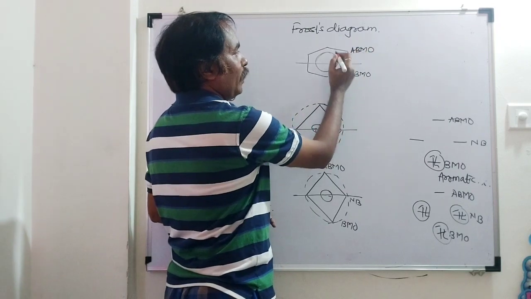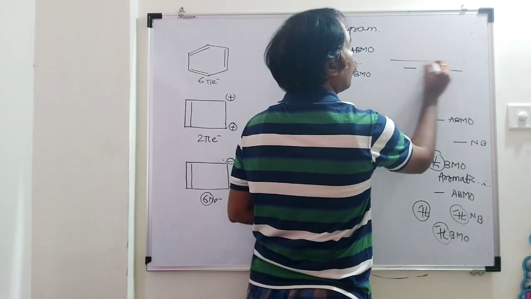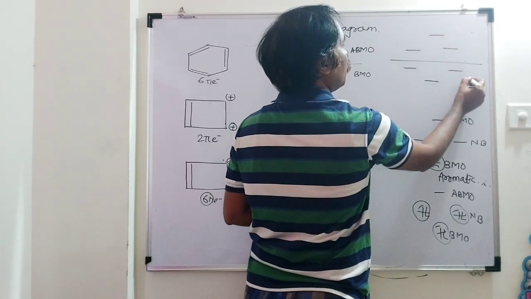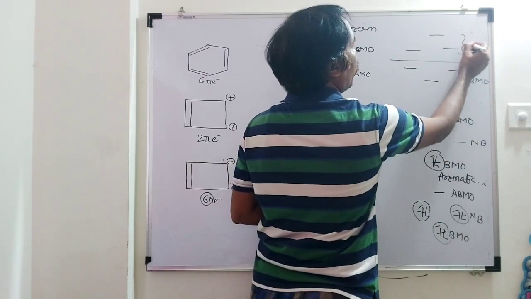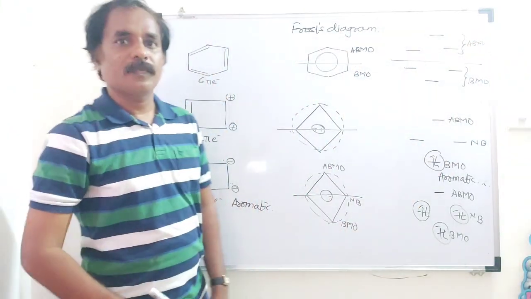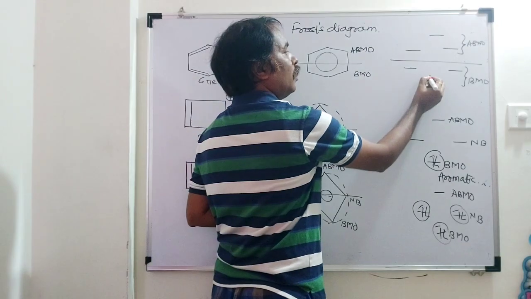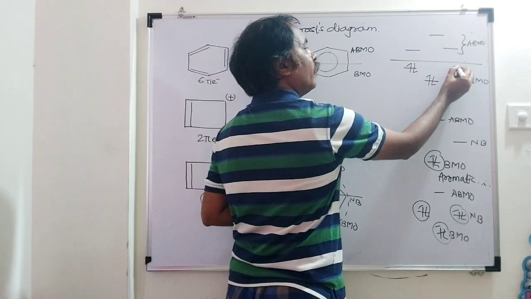3 below and 3 above. 1, 2, 3. Here 1, 2 and 3. This is part of the BMO, and these 3 are part of the anti-bonding molecular orbital. Total number of pi electrons is 6: 1, 2, 3, 4, 5, 6.